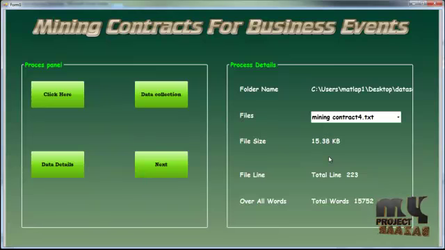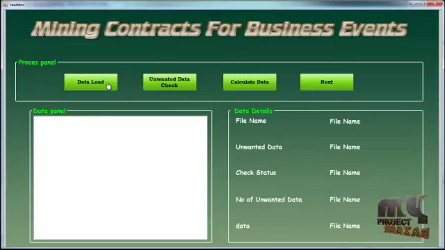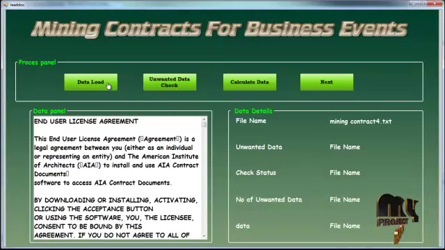The file size is 15.38 KB and the total number of lines in the document is 223. The overall value of the selected file is 15752. Then click on the next button, and click on the data load button to load the document into the rich text box.